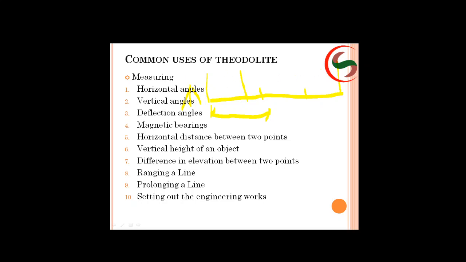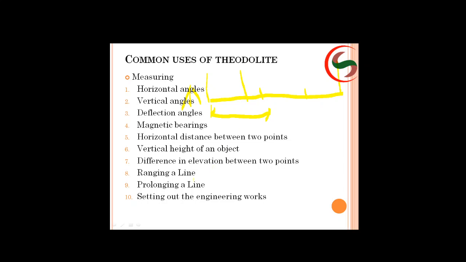What you have to do is clamp the upper and lower clamp screws. You have to tighten the screws so that the instrument will not rotate or swing. After getting the ranging rods in line with your telescope, just lock the clamps, so that any number of ranging rods you can provide and range the line up to the length you require.